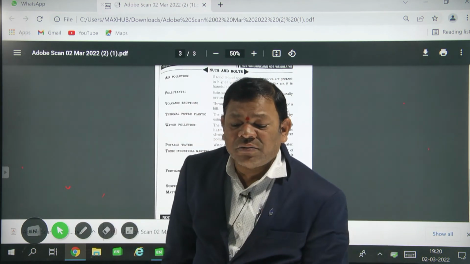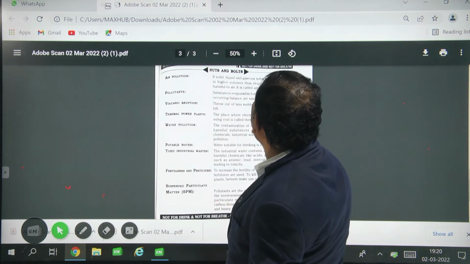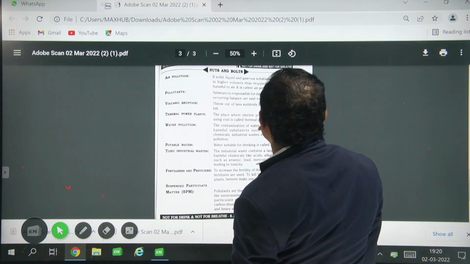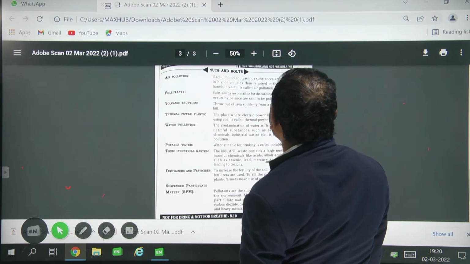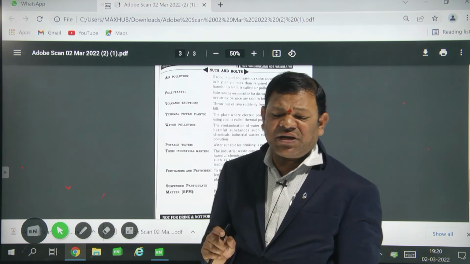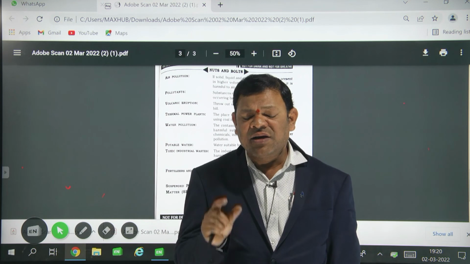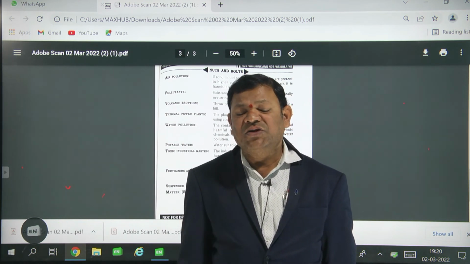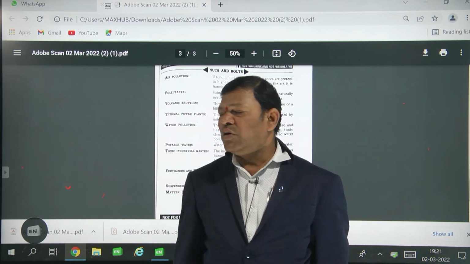Next, air pollution. What is that? If solid, liquid and gaseous substances are present in higher volume than required in the air, it is harmful to the air, and this is called air pollution. Pollution means anything in excess in the environment. Those causing the pollution are called pollutants.